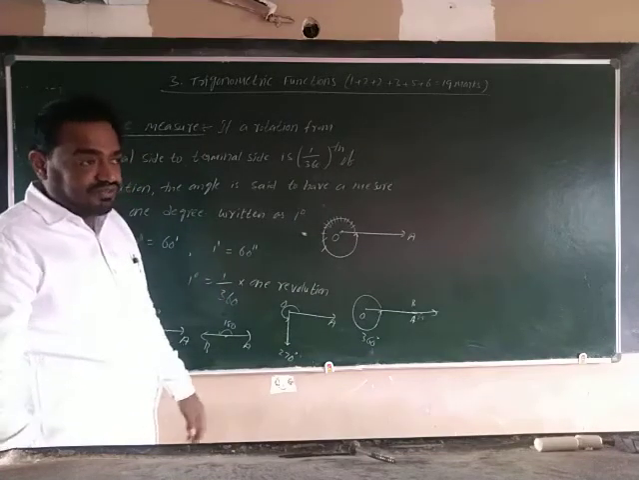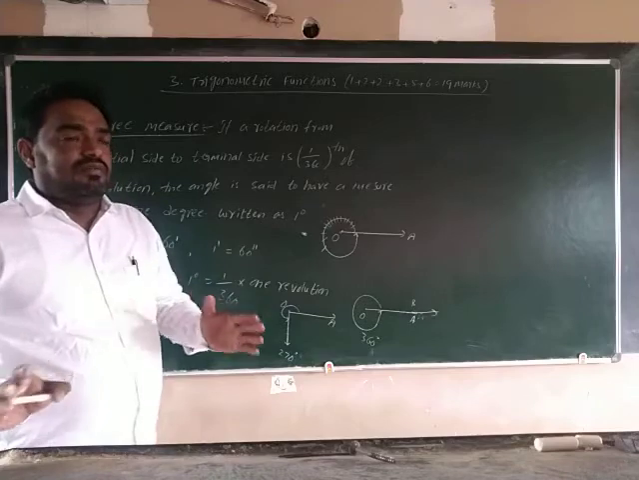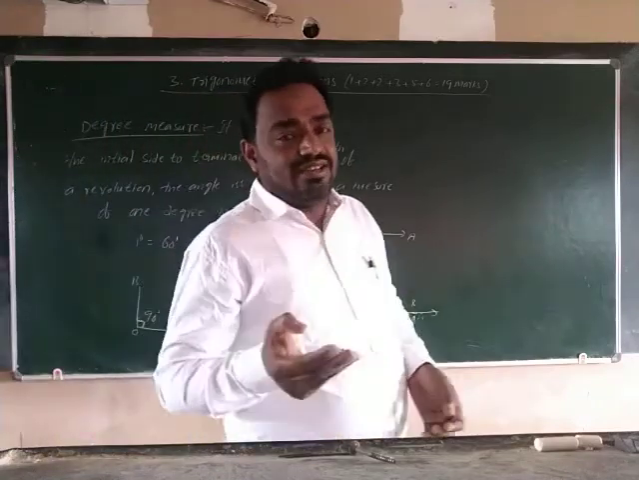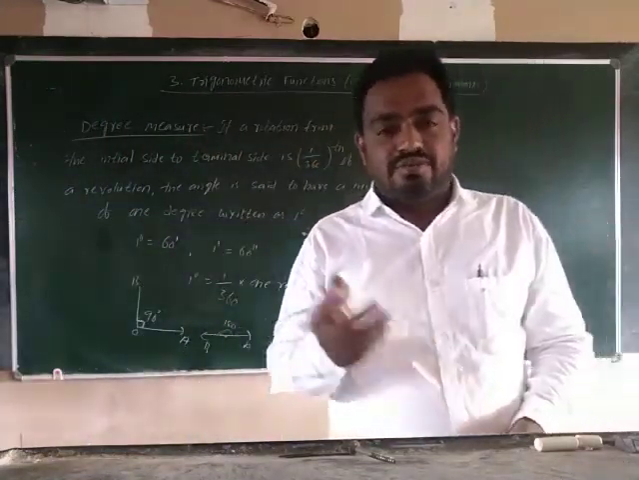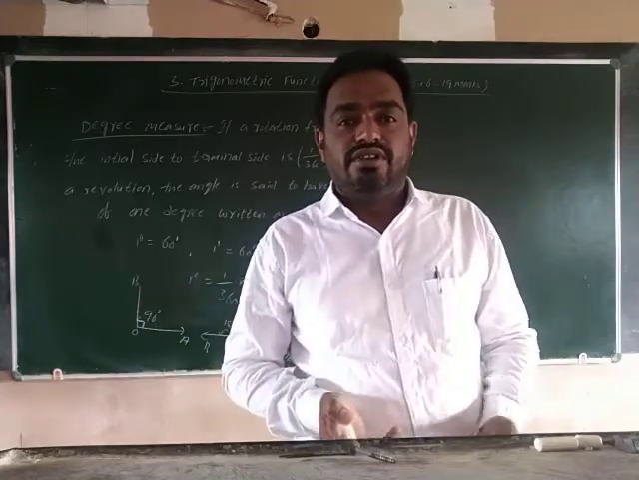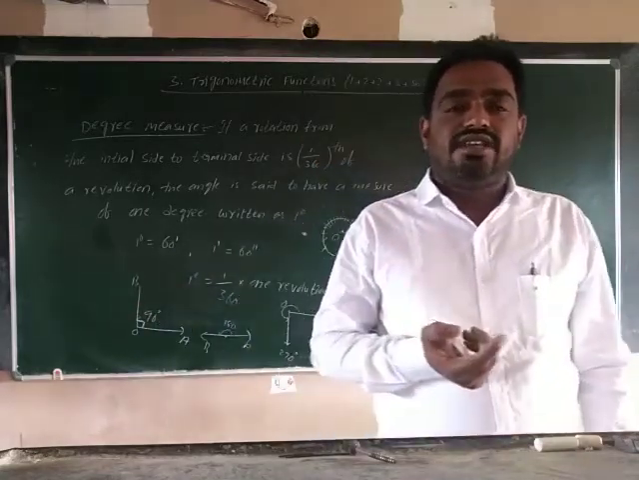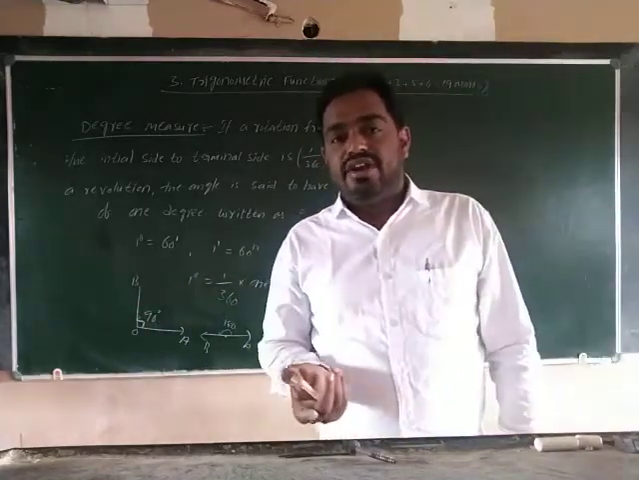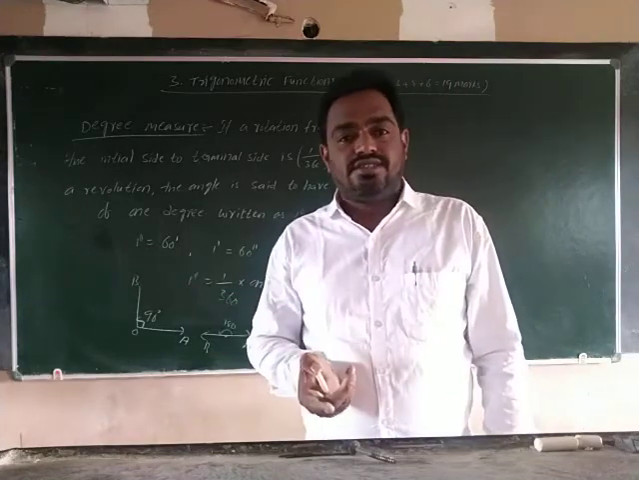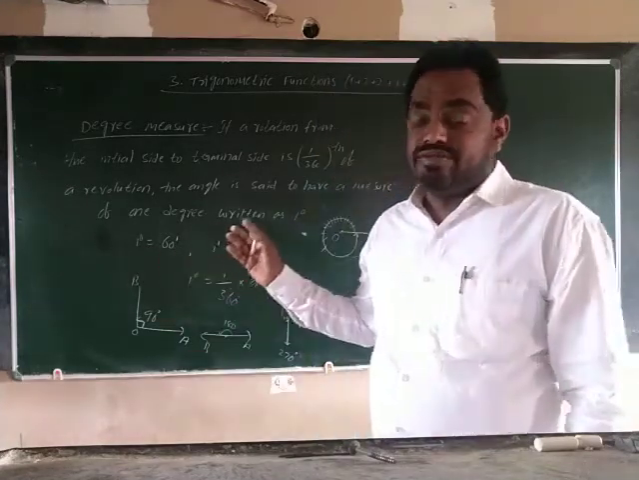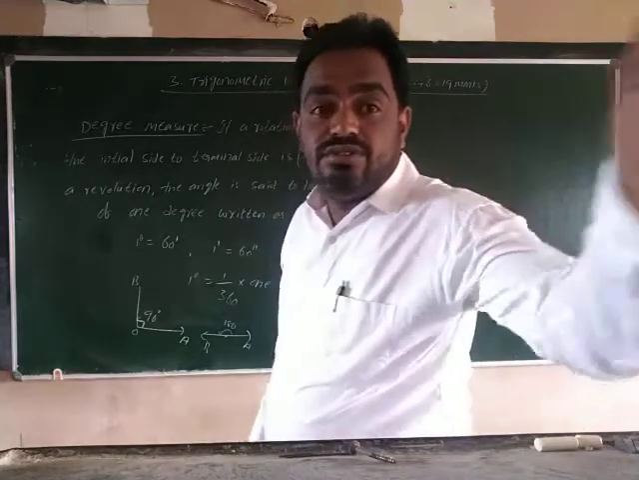Understood? Clear? What is the definition of degree? Simply remember that 1 by 360 of one revolution is called a degree. 1 degree equals 60 minutes, and 1 minute equals 60 seconds. Remember these values.